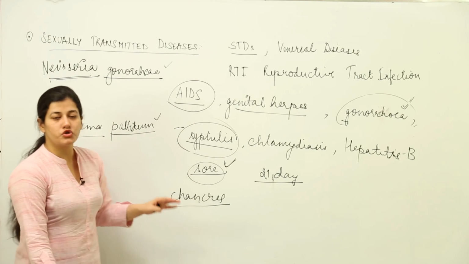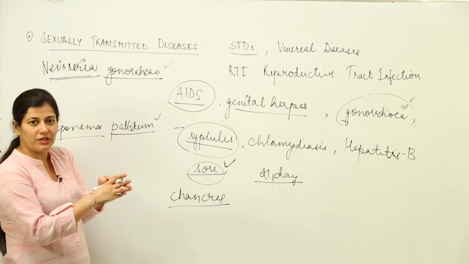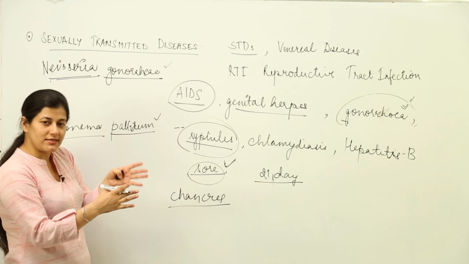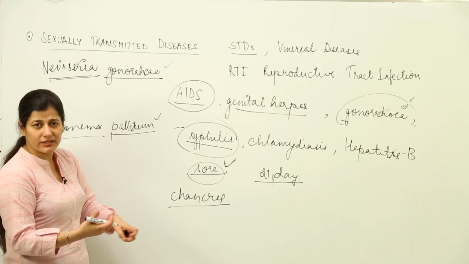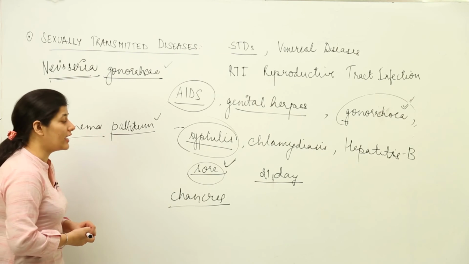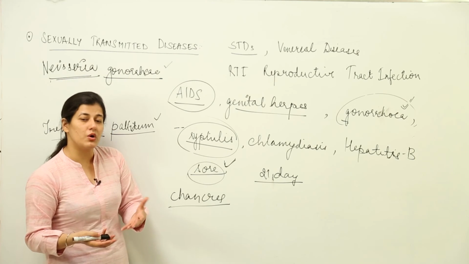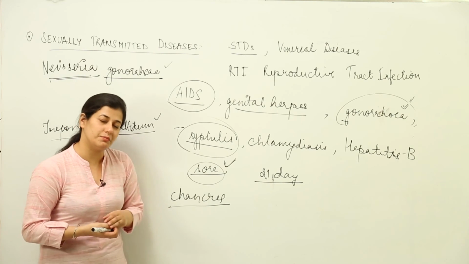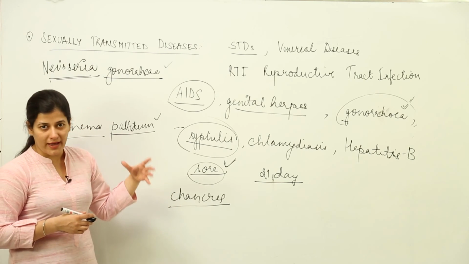These chancres would show on the genital area only. Whatever part comes in contact with the bacteria in the first place would show these chancres, and these chancres would develop further, and this syphilis can be cured easily. It shows its symptoms, so as soon as it is identified that the individual is suffering from syphilis, it can be taken care of by a treatment.